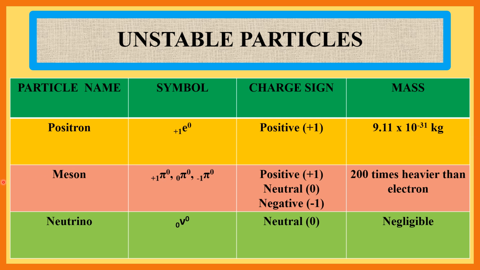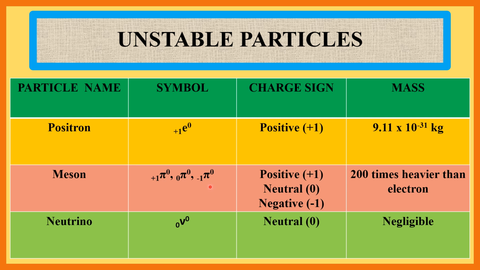Now meson. There are three types of pi meson: positive pi meson, neutral pi meson and negative pi meson. Symbol of positive pi meson is +1 pi 0. Symbol of neutral pi meson is 0 pi 0 and symbol of negative pi meson is -1 pi 0.